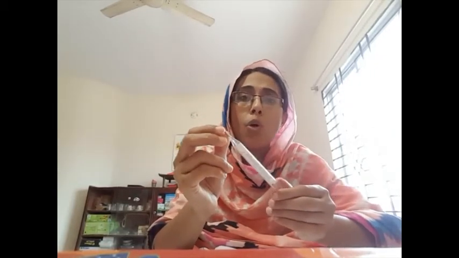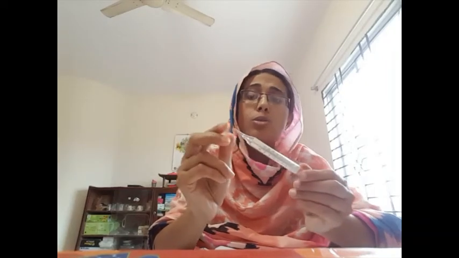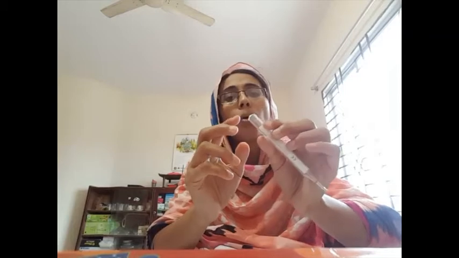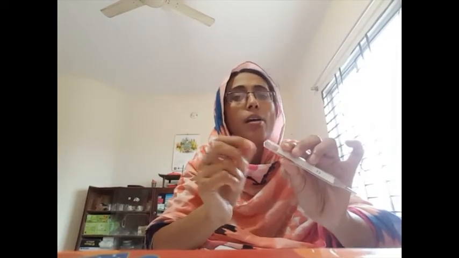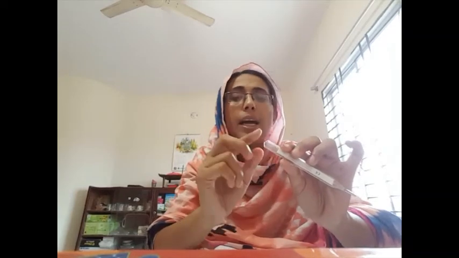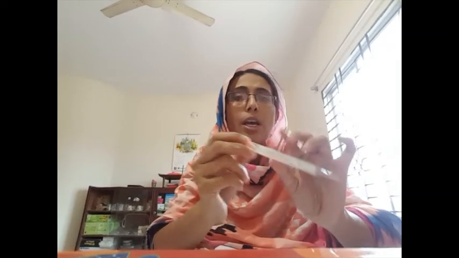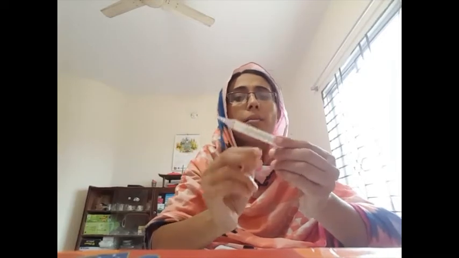So if we understand the structure of a thermometer, we can say that it's a thick-walled glass tube, and at one end it has a thin-walled bulb. This bulb contains a bore, but it is extremely narrow, so that we cannot see it with our naked eyes. At manufacture time, the other portion is kept open, dry mercury is inserted, and then this portion is closed, and the rest of the tube becomes hollow.